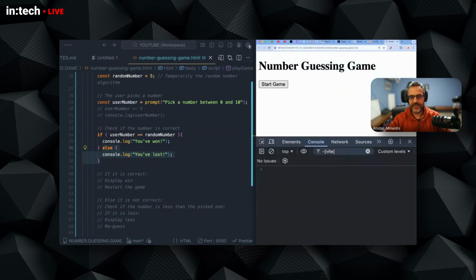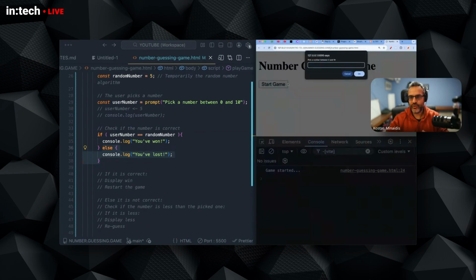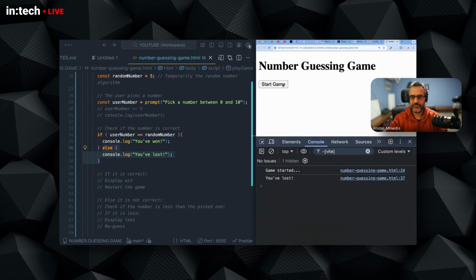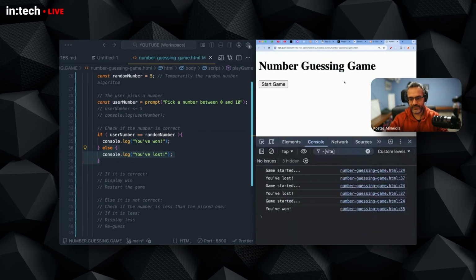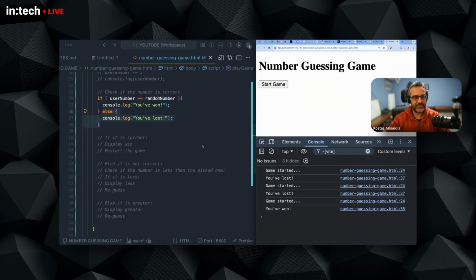Let's check now the game. So remember, the random number is not exactly random, it's 5. So if I pick 4, I lost. If I pick 2, I lost. If I pick 5, I won. So now we have our first branch.